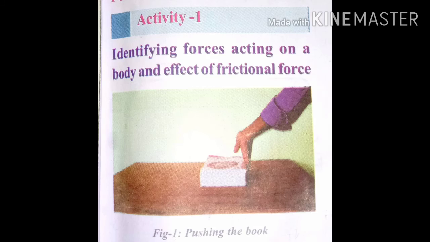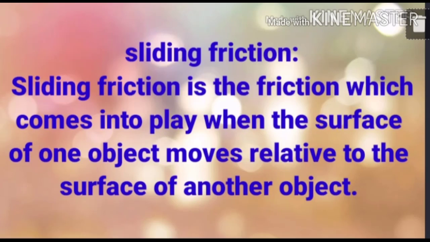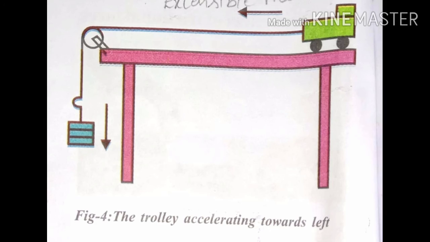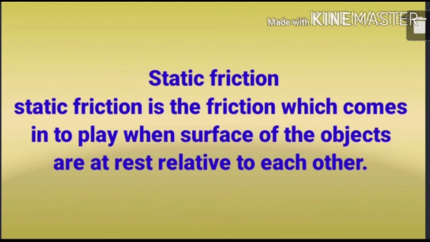In activity 1, the book moves with respect to the floor. So this friction is called sliding friction. Sliding friction is the friction which comes into play when the surface of one object moves relative to the surface of another object. Next, in the lab activity, the block is at rest relative to the surface of the trolley up to a certain limiting acceleration. The friction that exists at this stage is static friction.